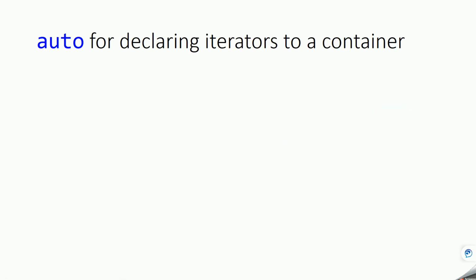Okay, next let's see how you can declare an iterator using auto. In general, if you want to declare an iterator for an STL container, you first give the container name and type, then iterator, then the iterator variable name, and then you say vec.begin.